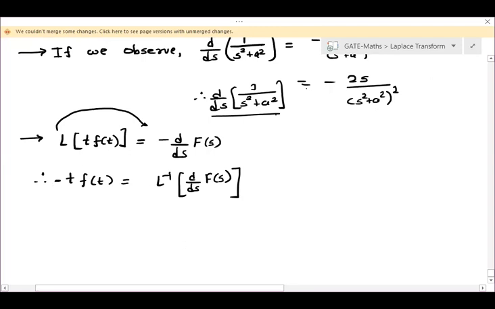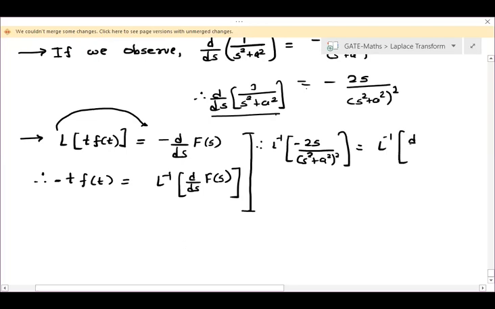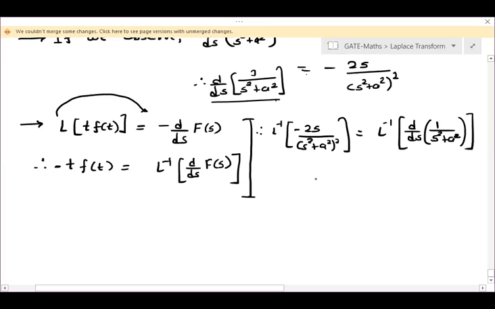So this property I will apply here, and to apply this property, let us give Laplace inverse to both the sides. So therefore Laplace inverse of minus 2s by (s square plus a square) whole square is equal to Laplace inverse of d by ds of 1 upon s square plus a square. Now this will become Laplace inverse of d by ds F of s. It is minus t into f of t, or not?